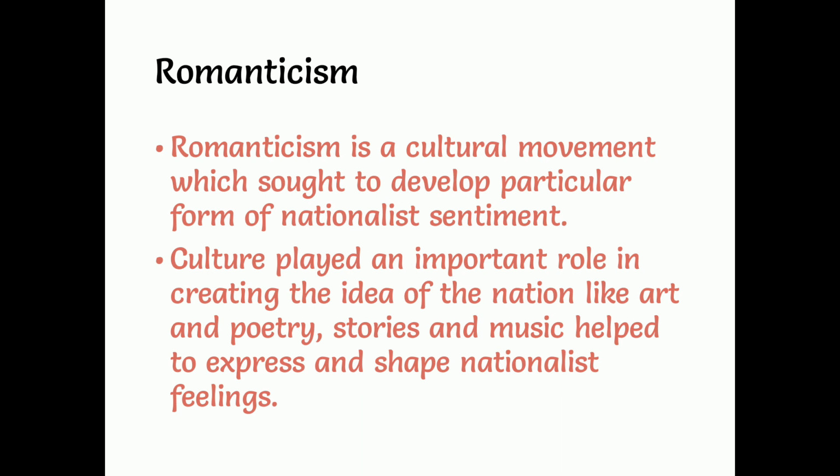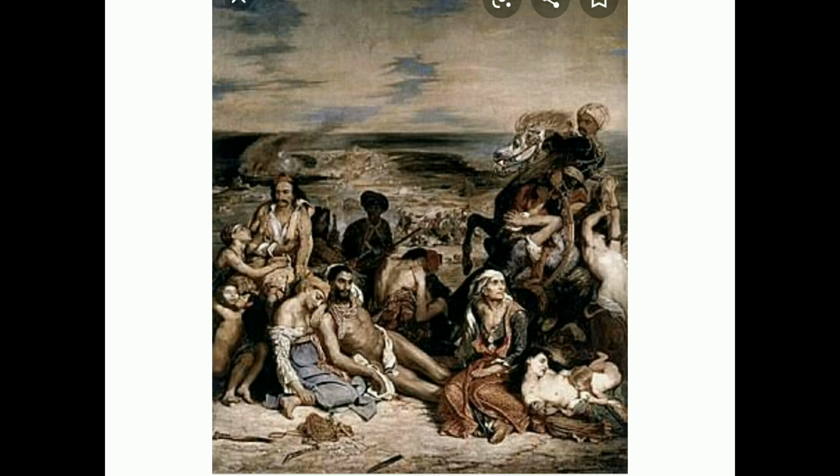The French painter Delacroix was one of the most important French romantic painters. His huge painting depicts an incident in which 20,000 Greeks were said to have been killed by Turks on the island of Chios. By dramatizing the incident, focusing on the suffering of women and children, and using vivid colors, Delacroix sought to appeal to the emotions of the spectators and create sympathy for the Greeks. So this is the same painting.